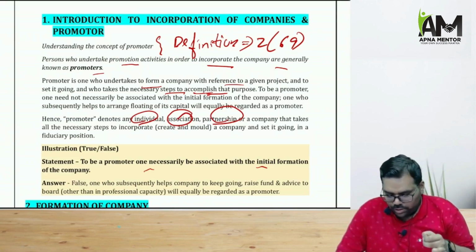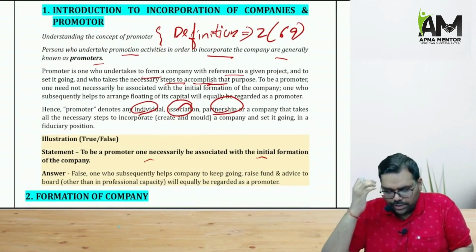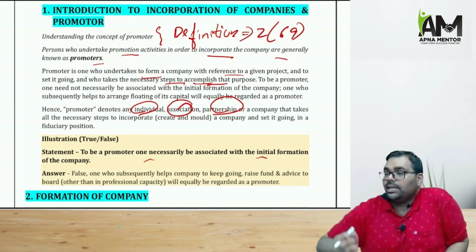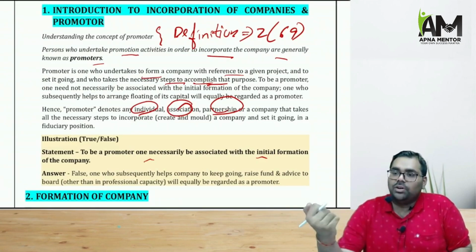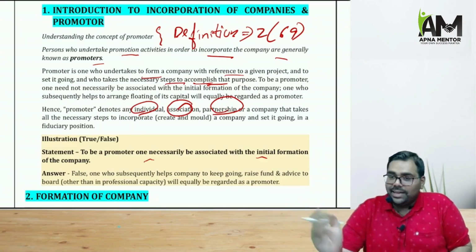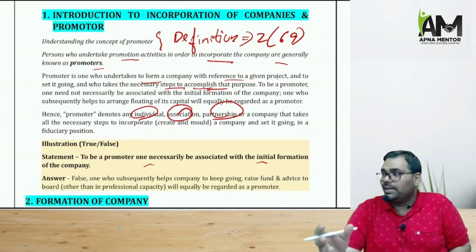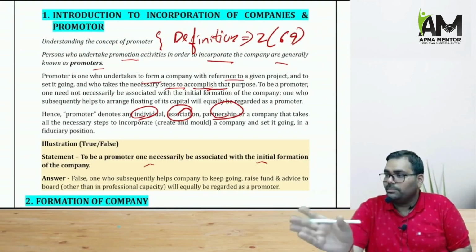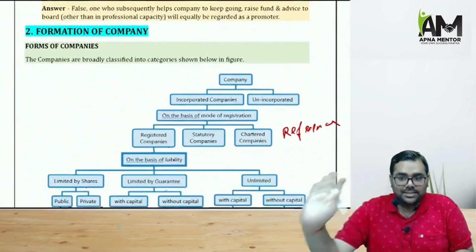One thing we must keep in mind is that it is not always important that the promoter is connected with the initial formation of the company, and it is not always important that the promoter is going to be the shareholder. The person may have initially formed the company and later not become a shareholder. All the possibilities are there.